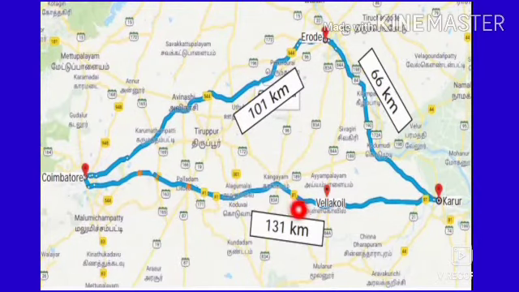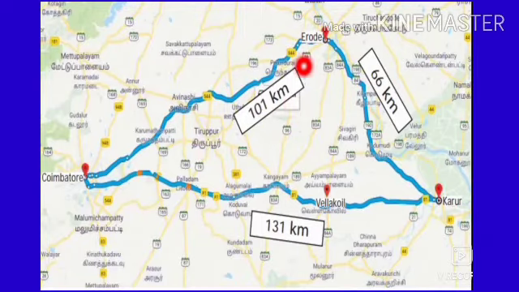So we can easily notice that from Coimbatore to Karur through Velakoil, the distance covered by him is 131 kilometer. And while returning, he travelled through Erode with the distance 66 kilometer and 101 kilometer.